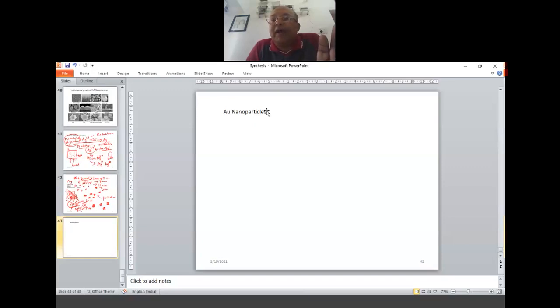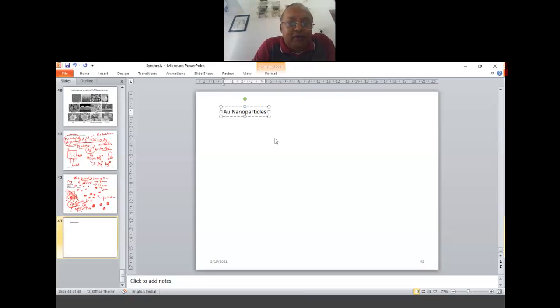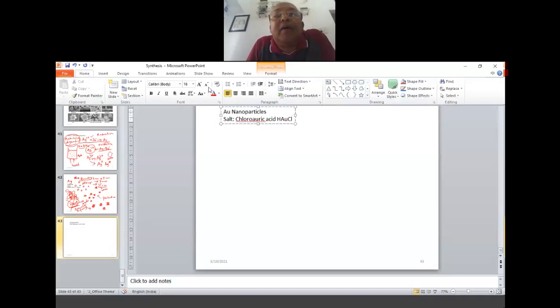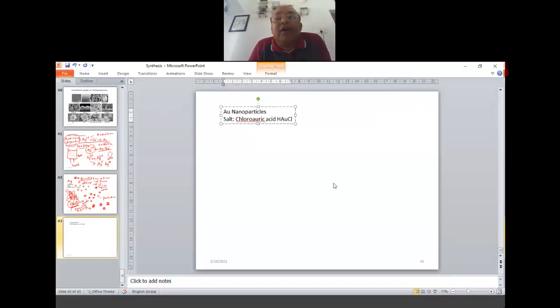It's the same process as silver. So here, the salt that we start out with for the gold is chloroauric acid. Okay, this is the name of the salt. Actually the chemical formula is HAuCl4. Here 4 is a subscript.